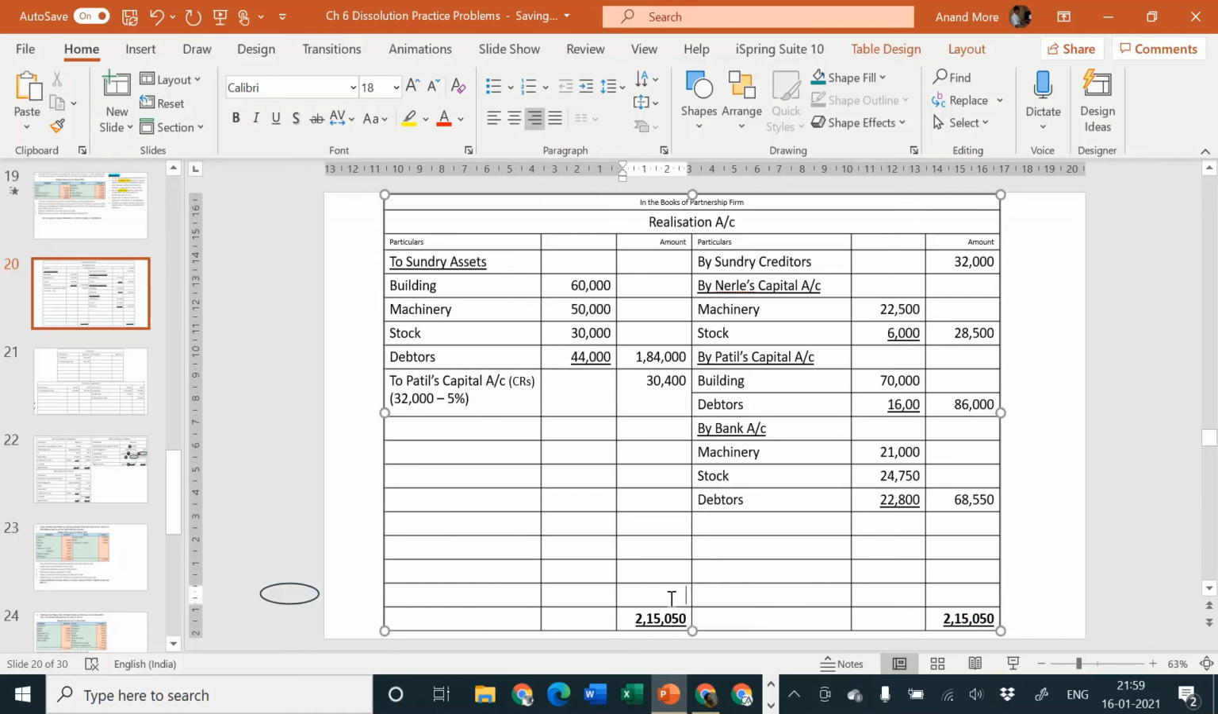Find out the balancing figure. From that deduct 1,84,000 and 30,400. What remains is 650.